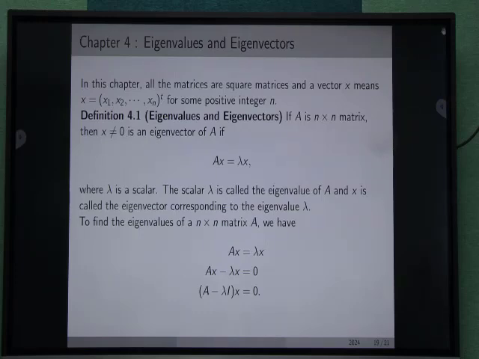To find the eigenvalues of an n × n matrix A, we have Ax = λx, so Ax − λx = 0, that is, (A − λI)x = 0.